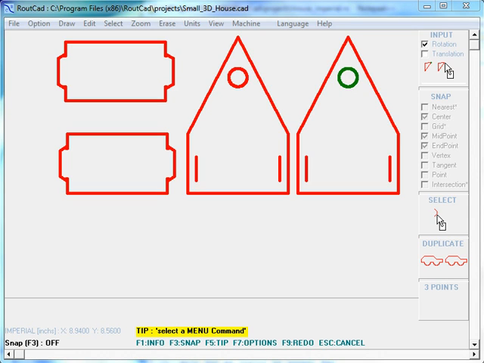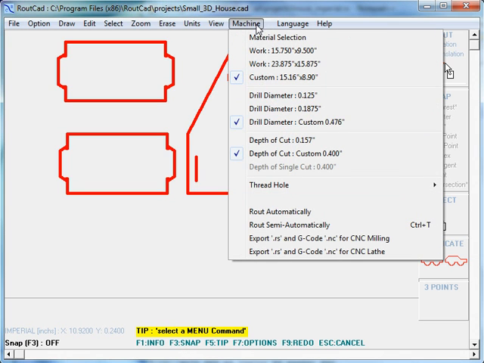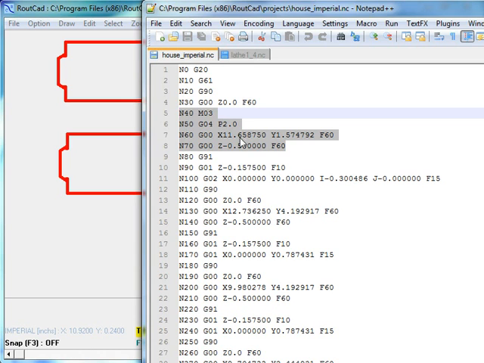In this quick start video, I will show you some miscellaneous G-code commands. We go to Machine, we click on Export G-code for CNC milling. The result is as follows: M03. This command is to start the spindle.